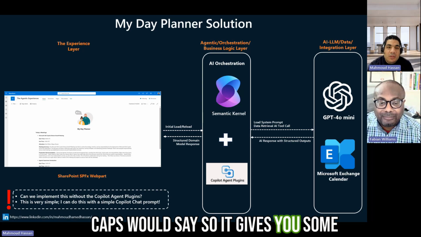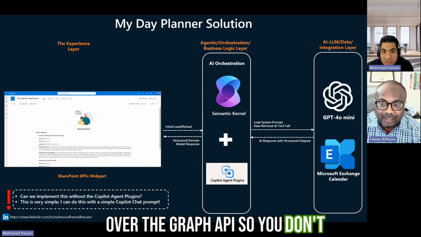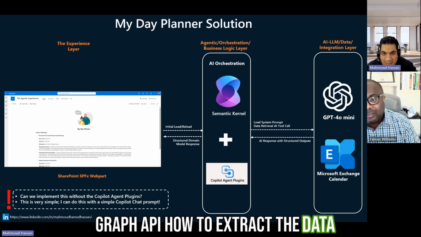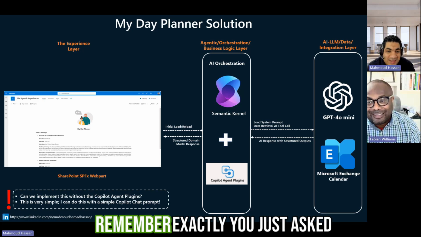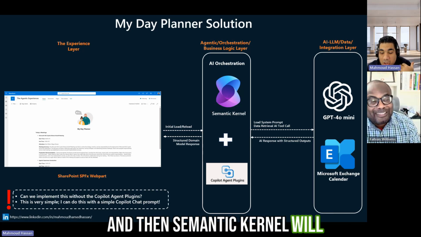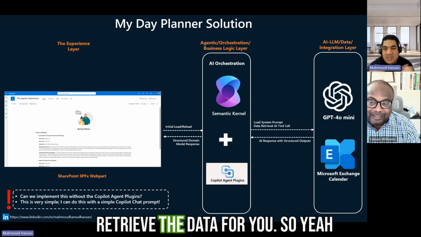So it gives you some kind of natural language coding over the Graph API. So you don't need to know how to call the Graph API, how to extract the data, and so on. You don't need to know anything. You just type your prompt. Exactly. You just ask the question in natural language, and then Semantic Kernel will use the CAP power to do everything in the background and retrieve the data for you.